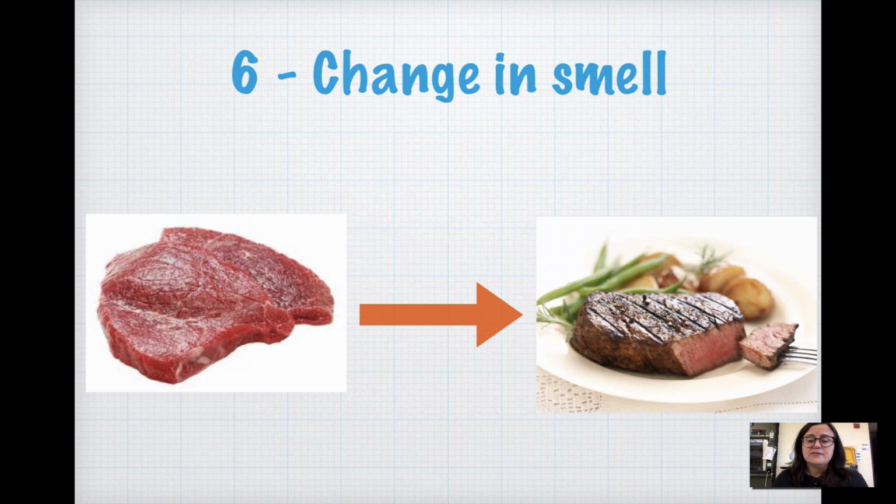And finally, if there is a change in smell, so before and after the change, the smell is completely different, that's another good example of how to know when a chemical change has taken place.